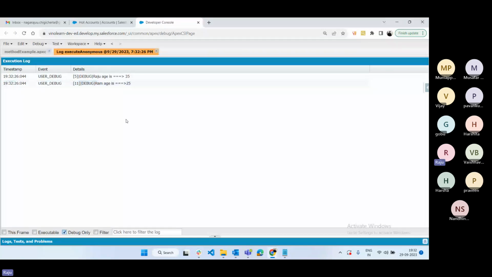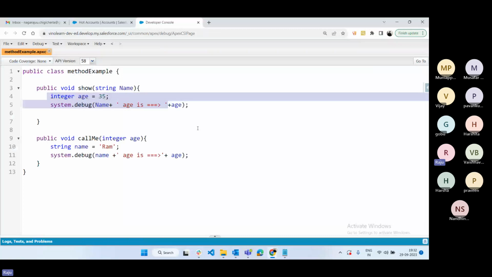Okay, so when this method executes, if you give it something, then only the method will execute. The method is expecting some value. If you pass that value inside the method, then only the logic inside will execute based on that parameter. Whenever you are executing a method in the developer console, you have to pass the data from the anonymous window, then only it will execute the code. Not only the anonymous window, in real time also.